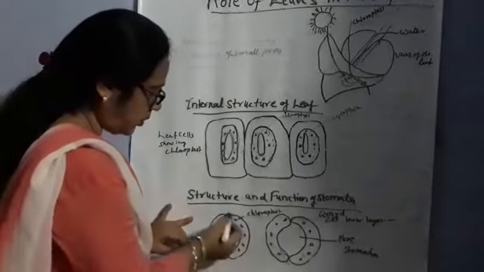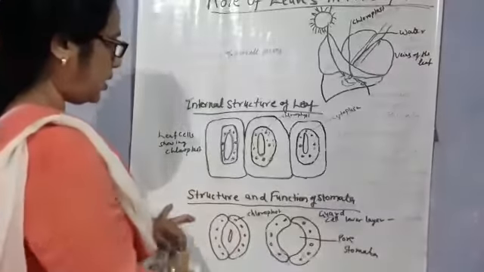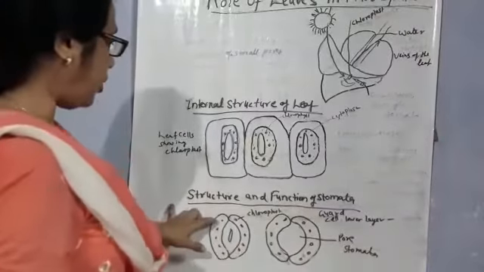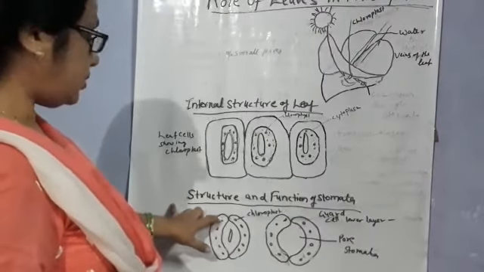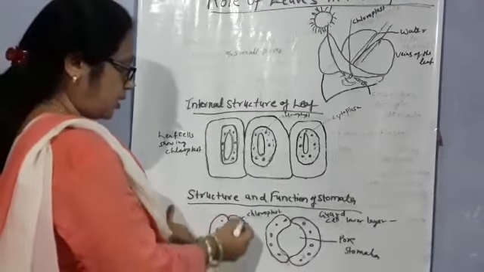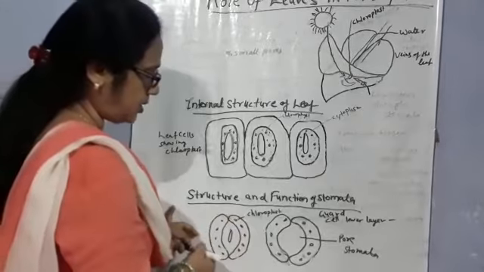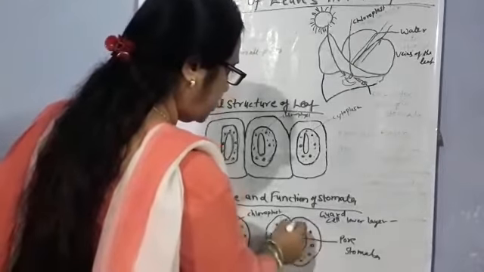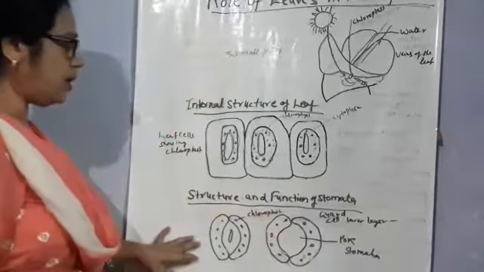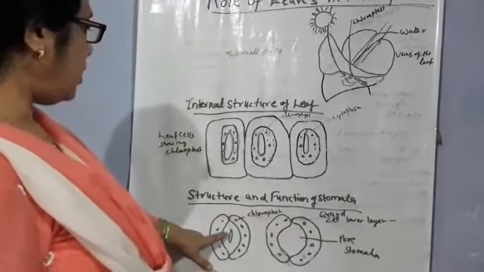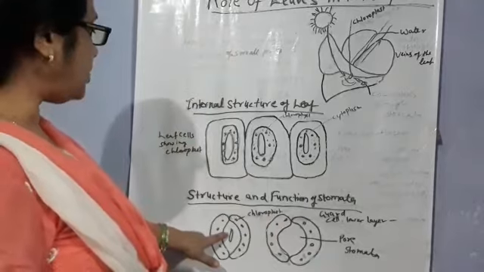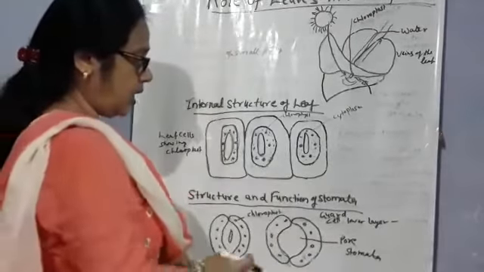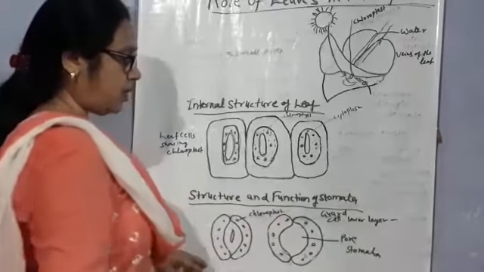See, this is the bean shape. These bean-shaped cells are called guard cells, and when water fills these guard cells, they swell and the stomata will open